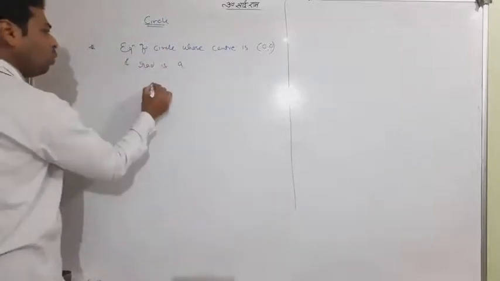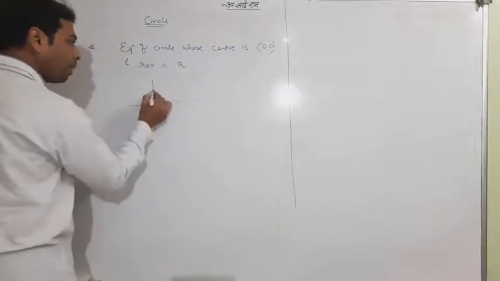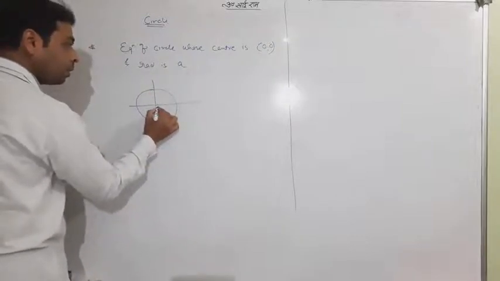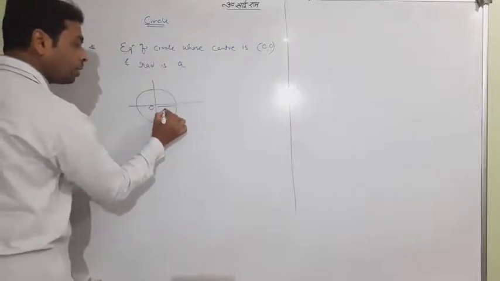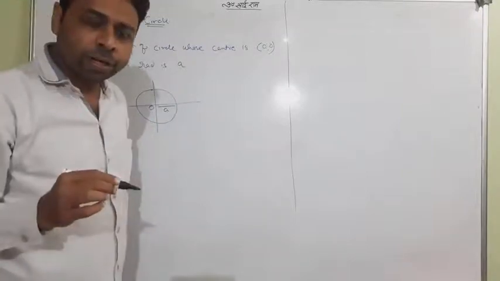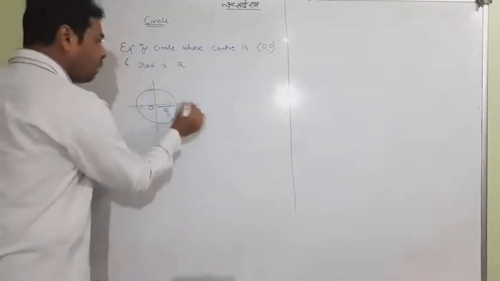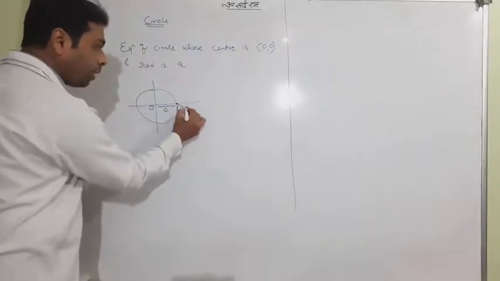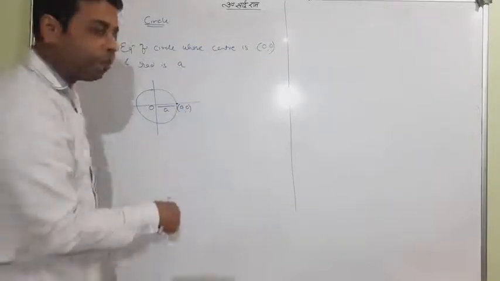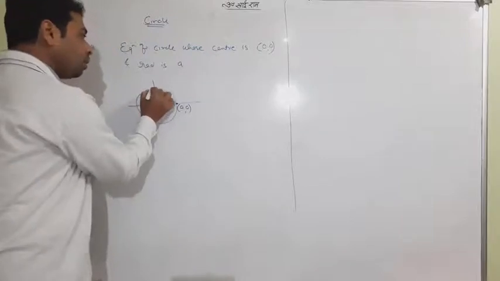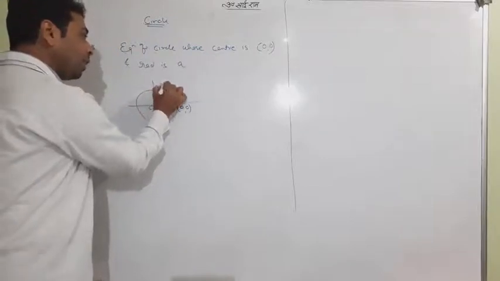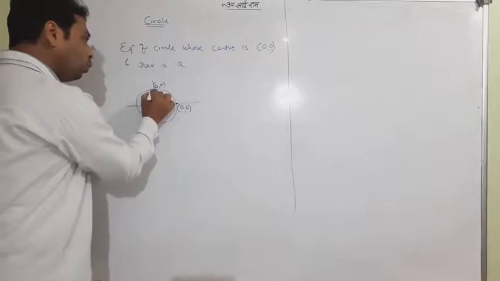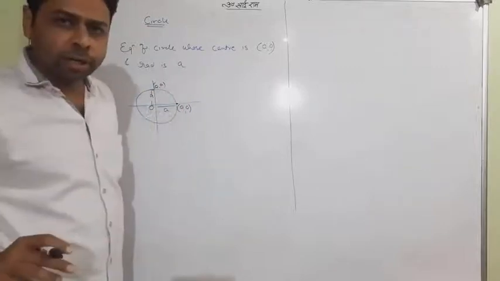That you all know, this is again a very simple thing. This is the origin and this is a radius a. One can understand that if I plot this point, it's going to be (a, 0) because this distance is a. This is again a. So this also can be said (0, a).